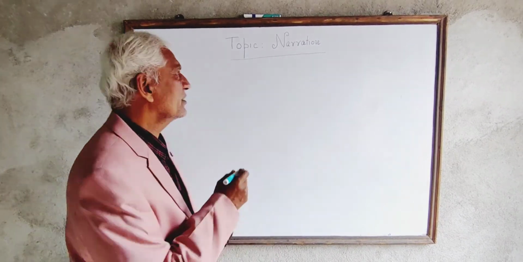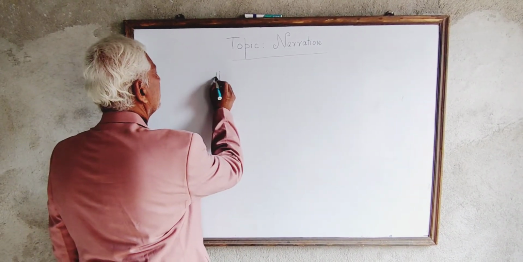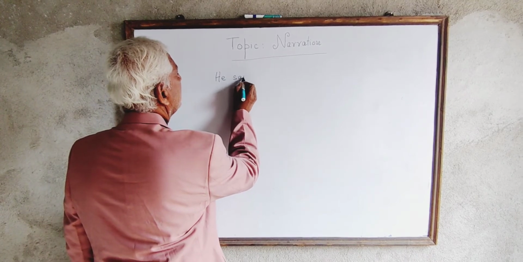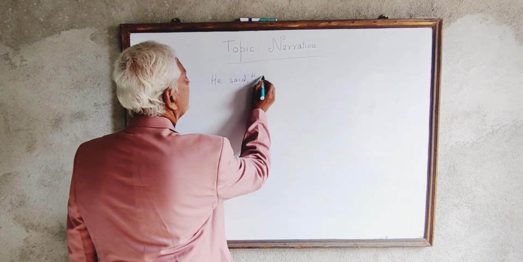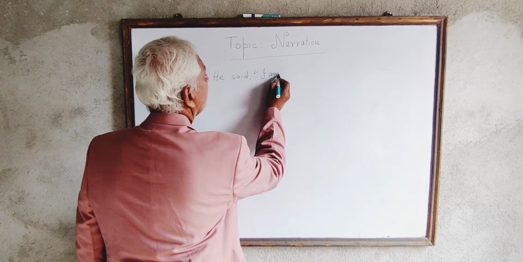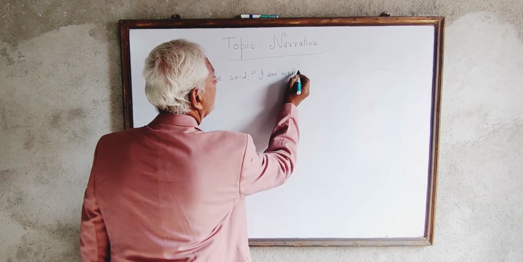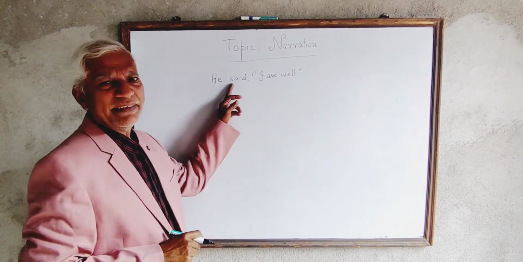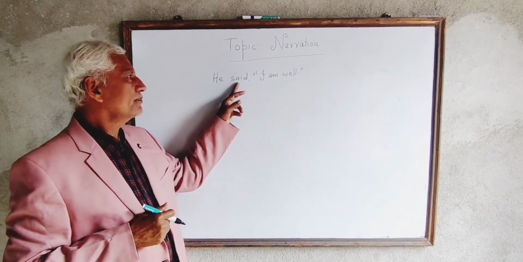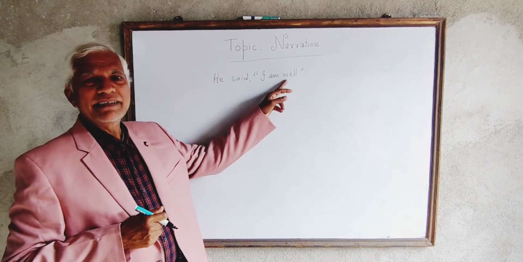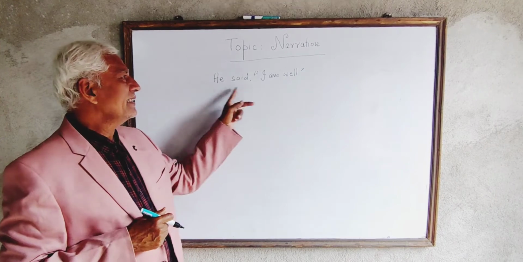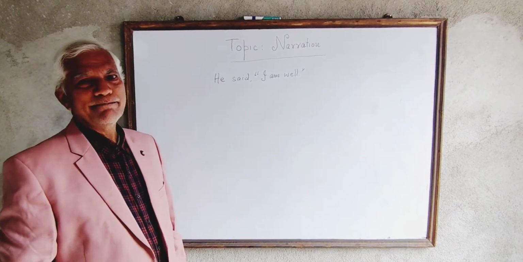In the sentence, he said, "I am well," here "he said" is the reporting verb. "I am well" is the reported speech. And this is direct narration.